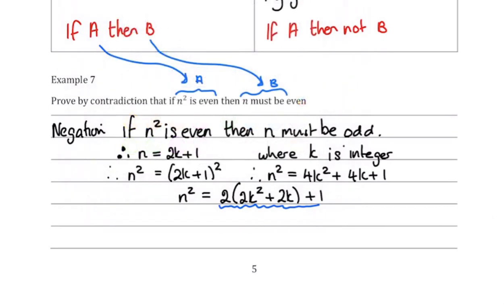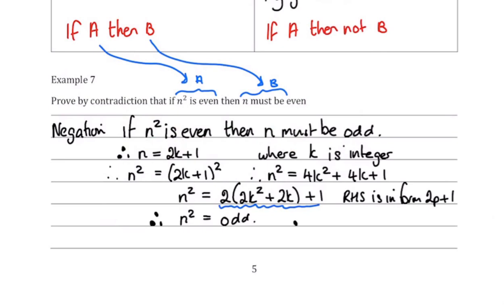Remember our proof by deduction. So the right-hand side is in the form 2p plus 1. Now you know that that is odd. Therefore, n squared is odd, because 2p plus 1 is in the form of an odd number. But that's a contradiction, because we've said if n squared is even, then n must be odd. But we started with an odd n and we've got an odd for n squared.